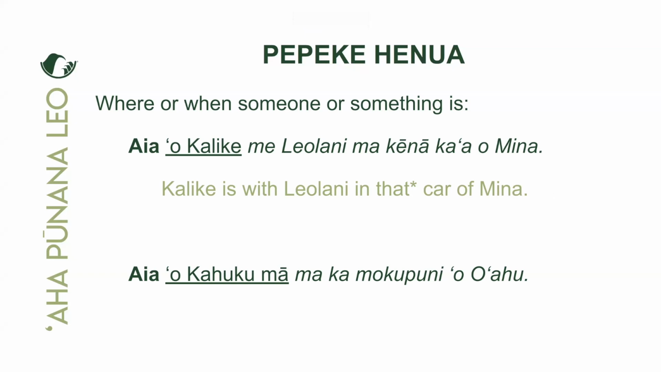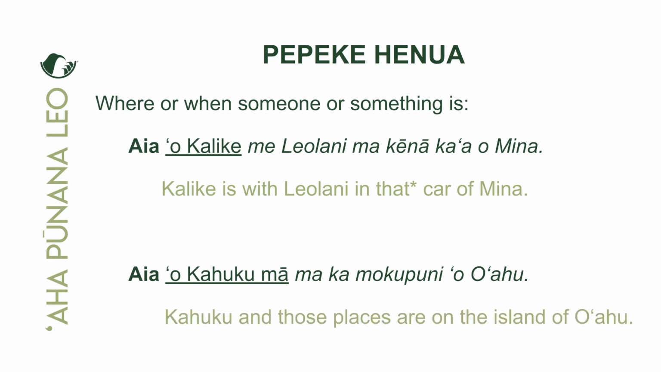Where is Kahuku Ma? Yeah, mokupuni, in, on, or at the island, right? And what is the name of the island? Oahu, because we have the 'okina O in the 'aui position telling us the name of the mokupuni. Maika'i, let's confirm, let's ho'oia. Kahuku and those places are located on the island of Oahu.